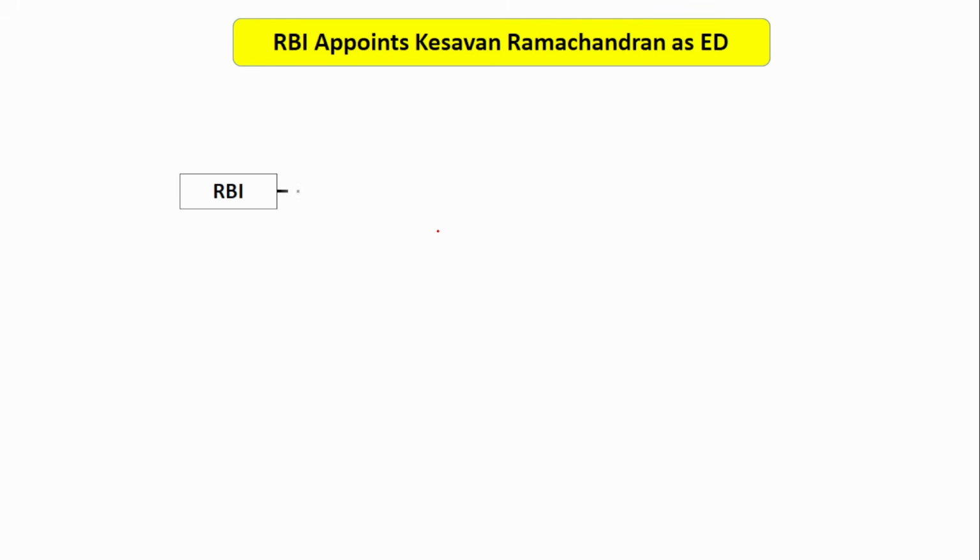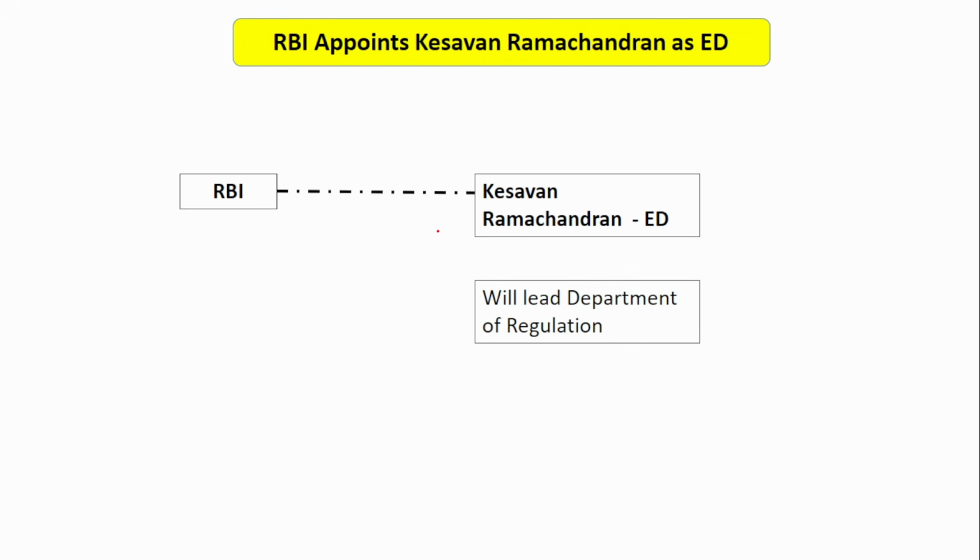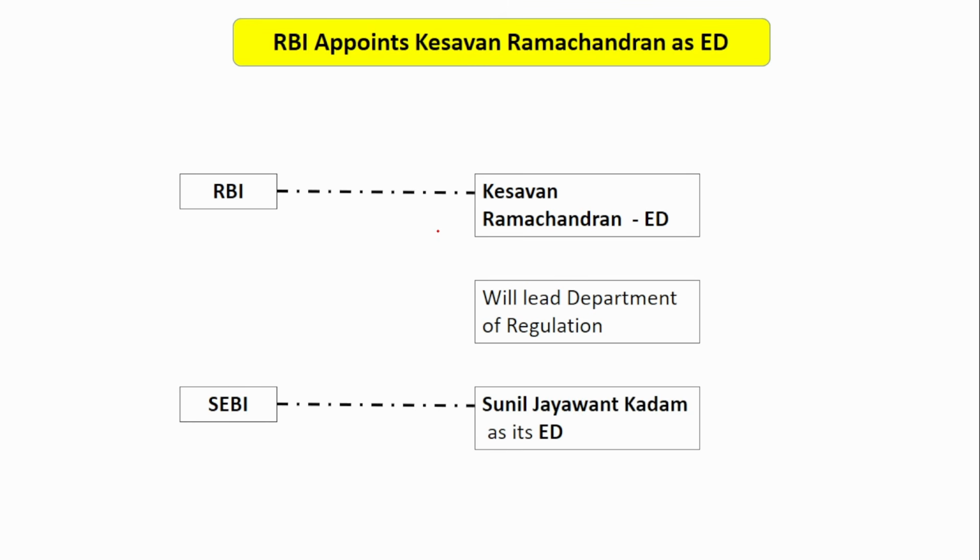Next is RBI, Reserve Bank of India, which appoints Keshavan Ramachandran as the new executive director. He will be leading the Department of Regulation. Apart from this, SEBI has also appointed a new executive director, Sunil Jayawant Kadam. Okay, Sunil Jayawant will be the new executive director appointed by SEBI. Here, you just have to remember the new executive director name. That's it.